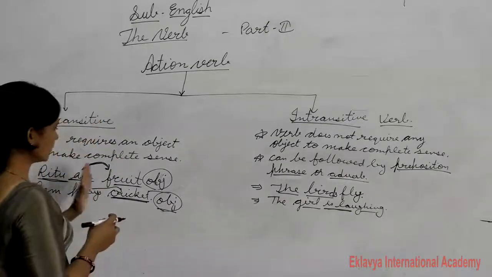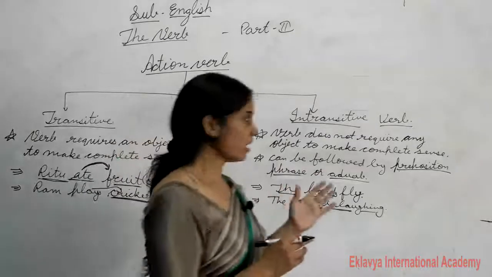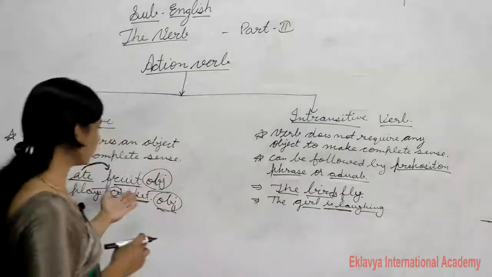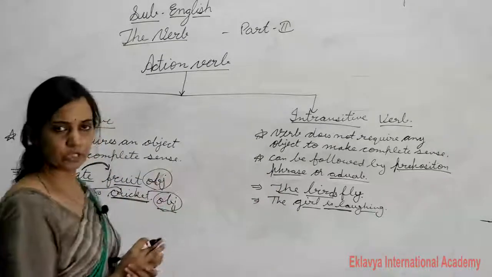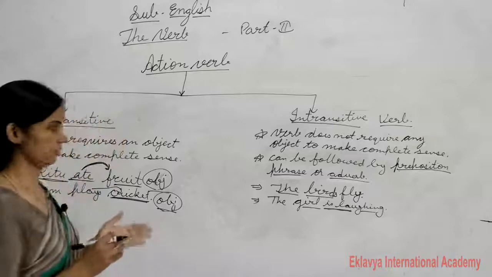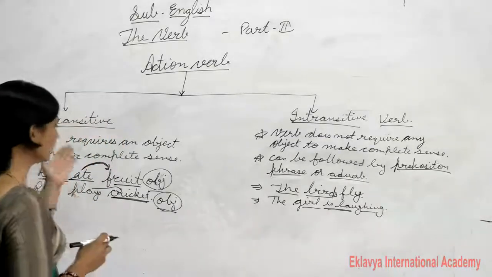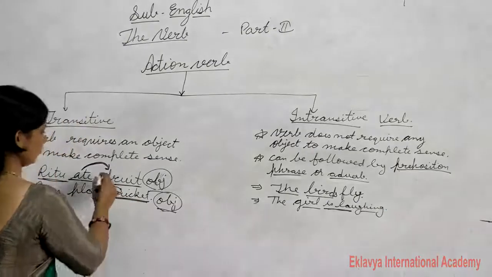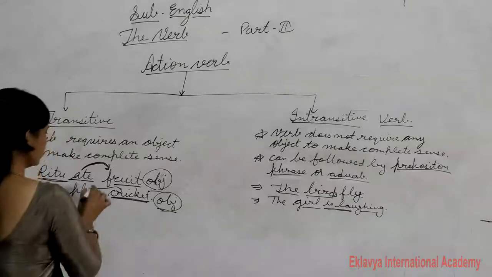So this is the way to find the object. Listen, students. Earlier I also made you understand how to find the object, but some students have understood and some have not, so we are recalling it here.